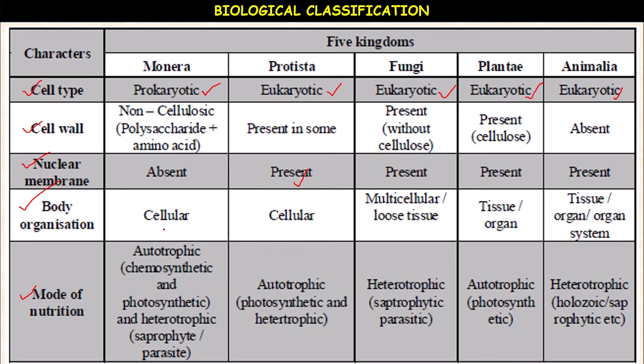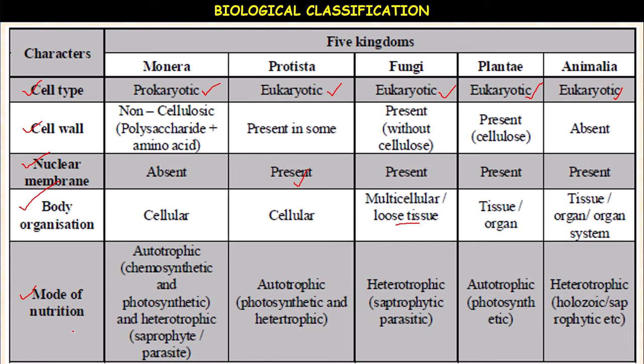It is unicellular, meaning only one cell, or acellular, as in bacteria, for example Monera. In Protista it is unicellular. In Fungi, Plantae and Animalia, it is multicellular. In Fungi, loose tissues are present. In Plantae, tissue systems and organs are present, whereas in Animalia, tissues, organs and organ systems are present.